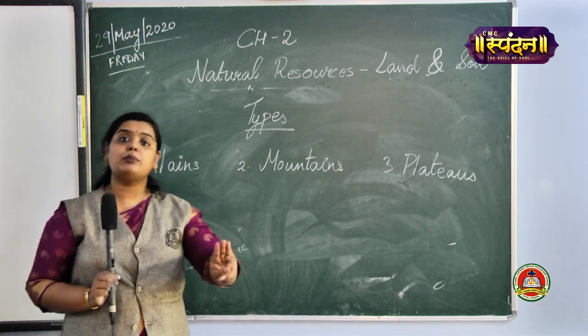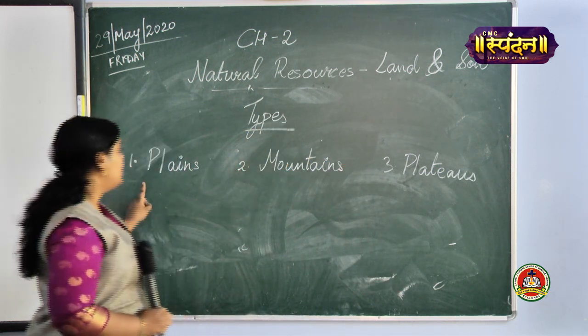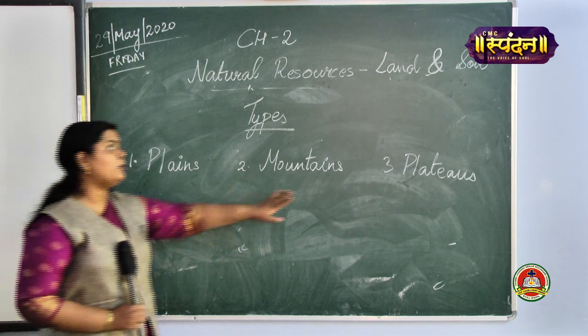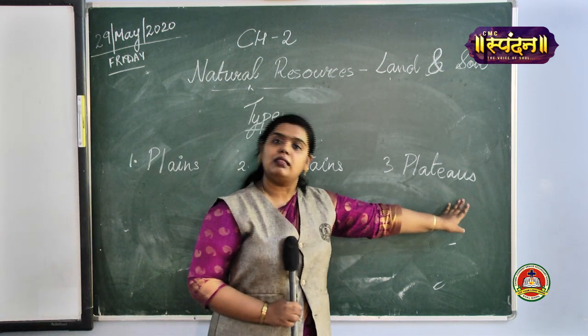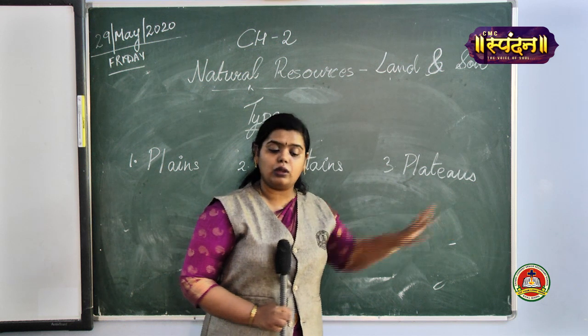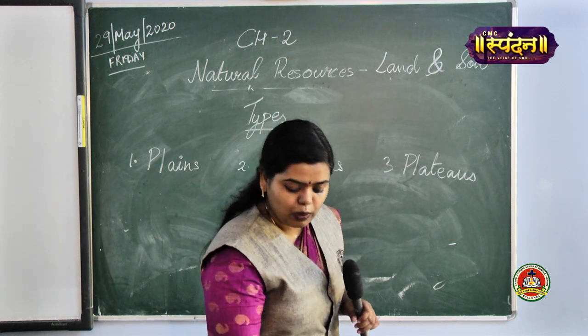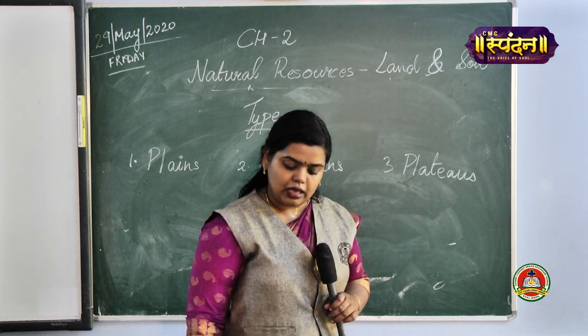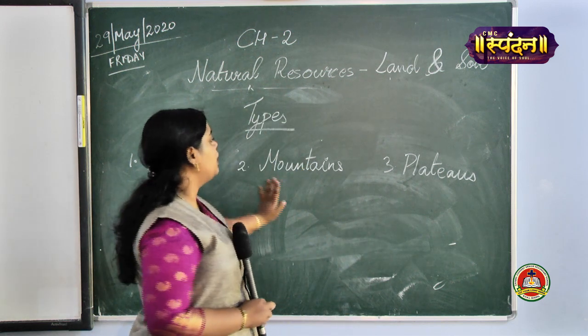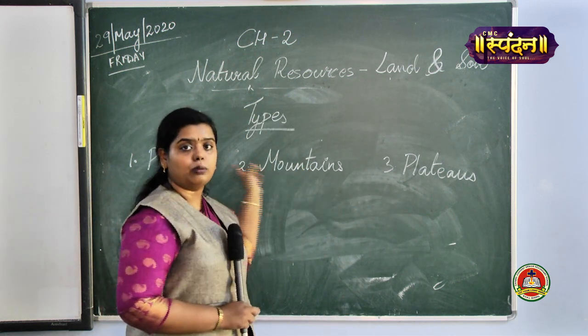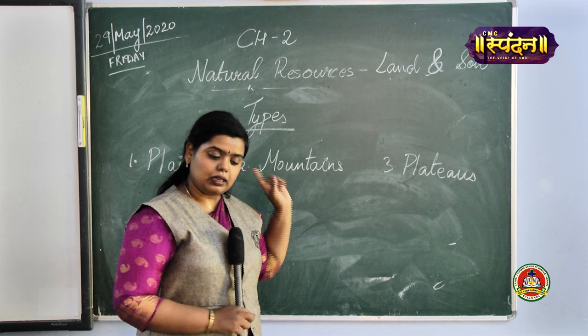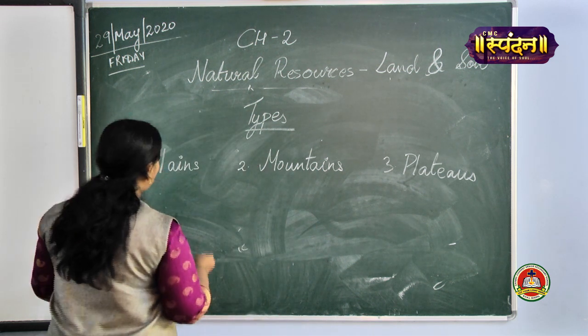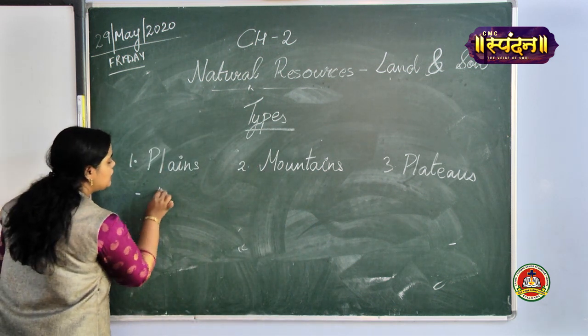So there are three types of landforms: plains, mountains, and plateaus. I hope it is clear to all of you. In your book, there is one pie chart given, telling you about the percentage of these three forms of land. Is it clear? The first one is plains. It is 43%.